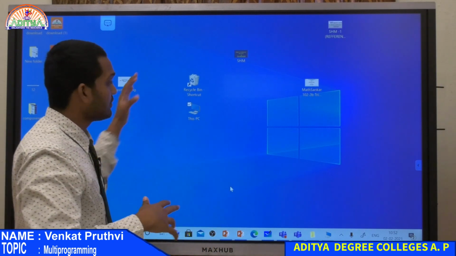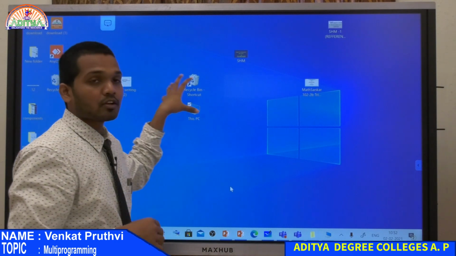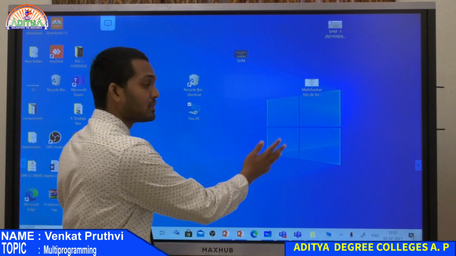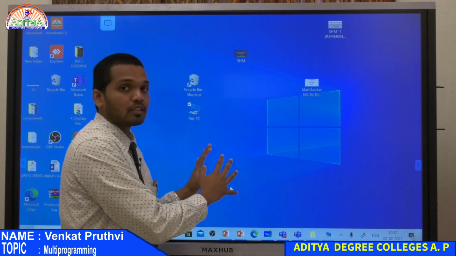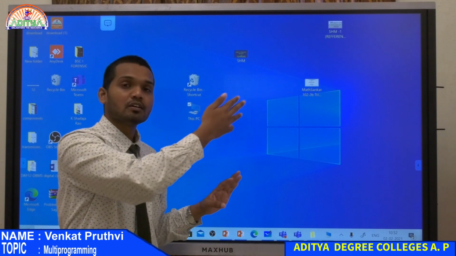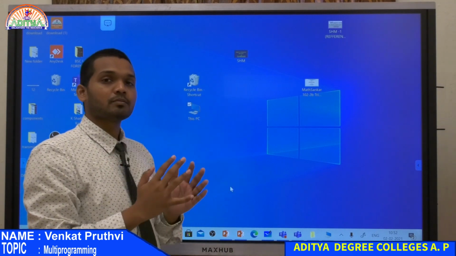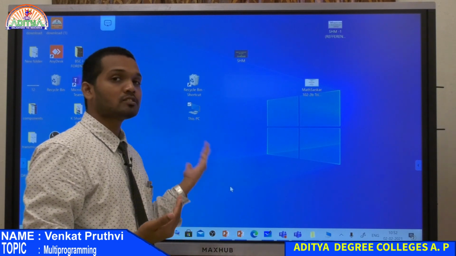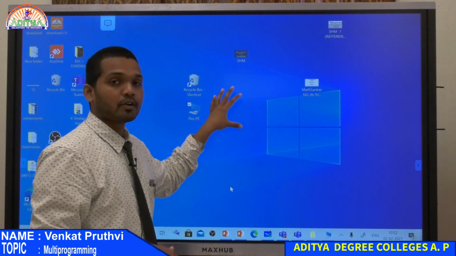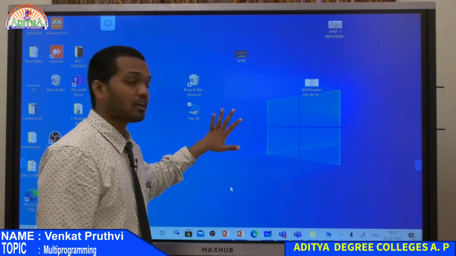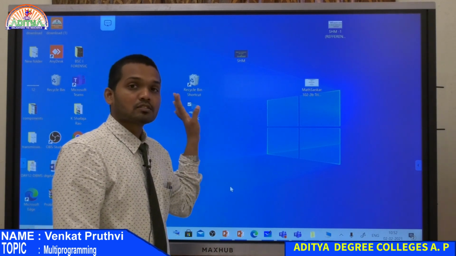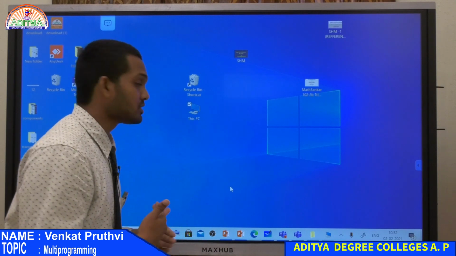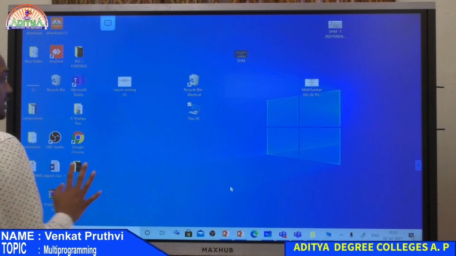So that is the reason we have this desktop, and you can put as much data as you want. One more thing about desktop icons or the desktop screen is that whatever data you put on this desktop is all linked with the operating system files folder itself. Where are your operating system files? Generally they are all in your C drive. So whatever you copy or save on the desktop is stored in your C drive itself, that is, in your operating system folders. Okay, so this is all about desktop icons.